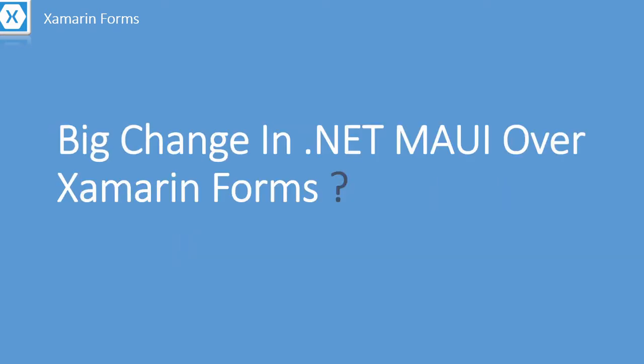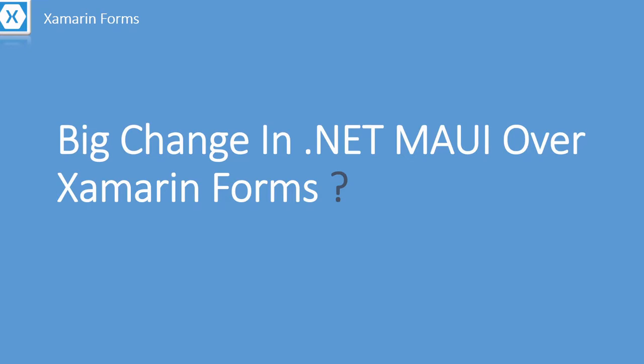What is the big change in .NET MAUI for Xamarin Forms? In Xamarin Forms, we maintain a separate project for each platform. For example, if you want to develop for Android and iOS, we maintain a separate project for Android and a separate project for iOS.